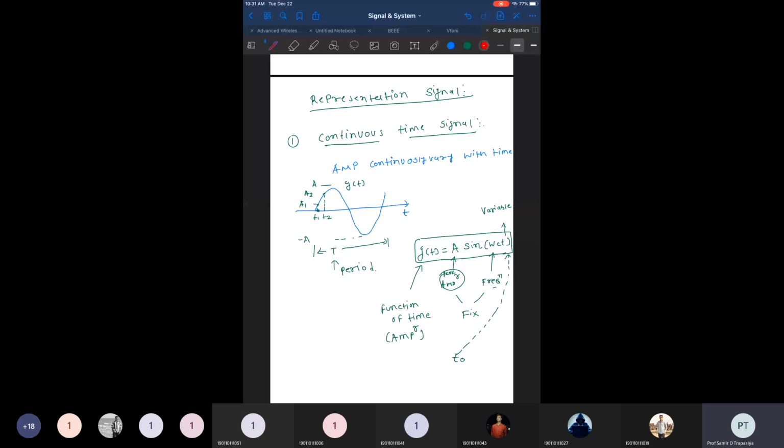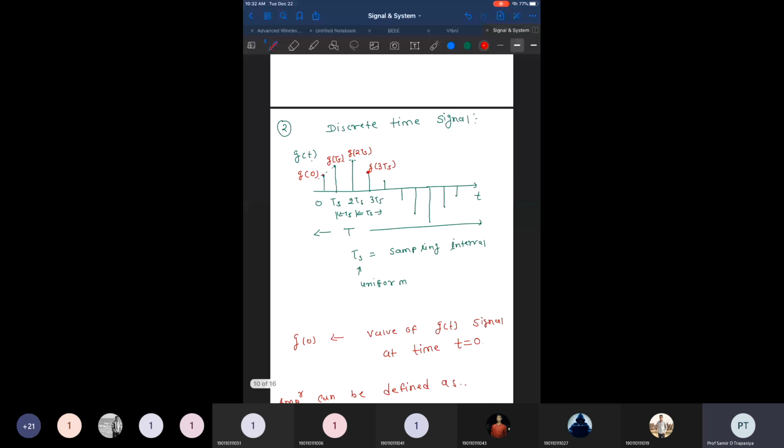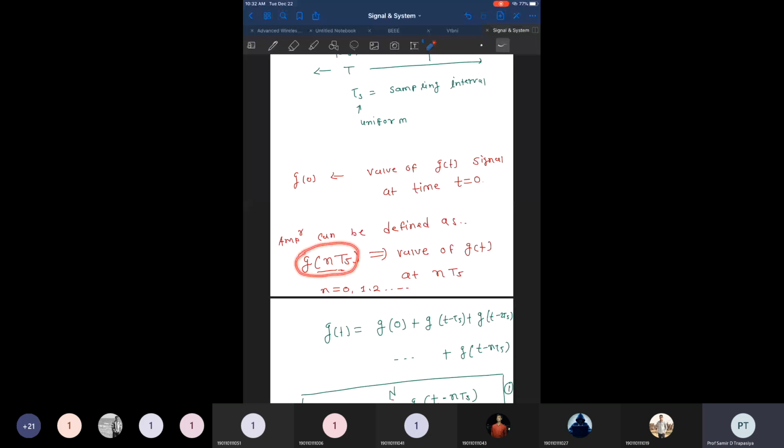Then we will move forward to the discrete time signal. In a discrete time signal, the time domain is defined as discrete intervals, and this discrete interval is known as the sampling time Ts. So every sampling time Ts we can have one sample. And how do we represent the sample? We can represent the samples with g of nTs, right? G of nTs means the value of the signal g of t at nTs time period.